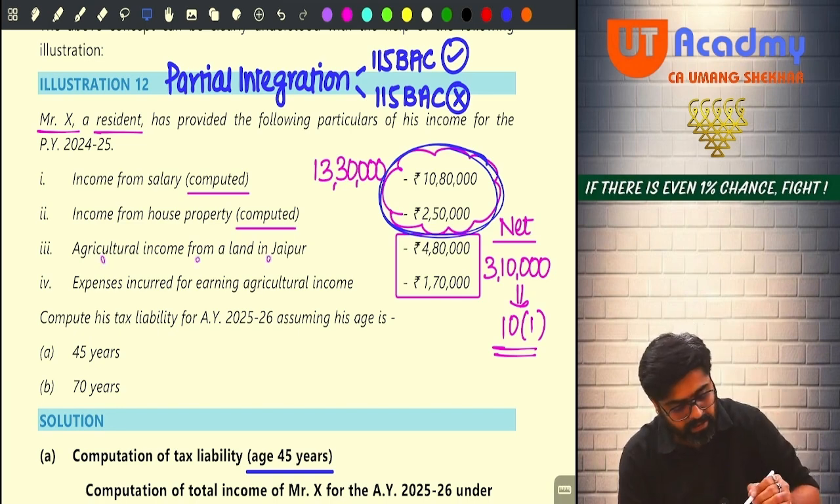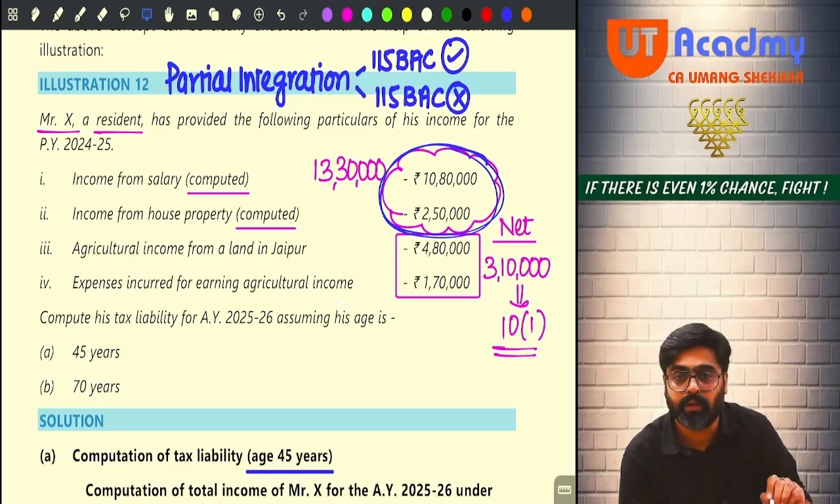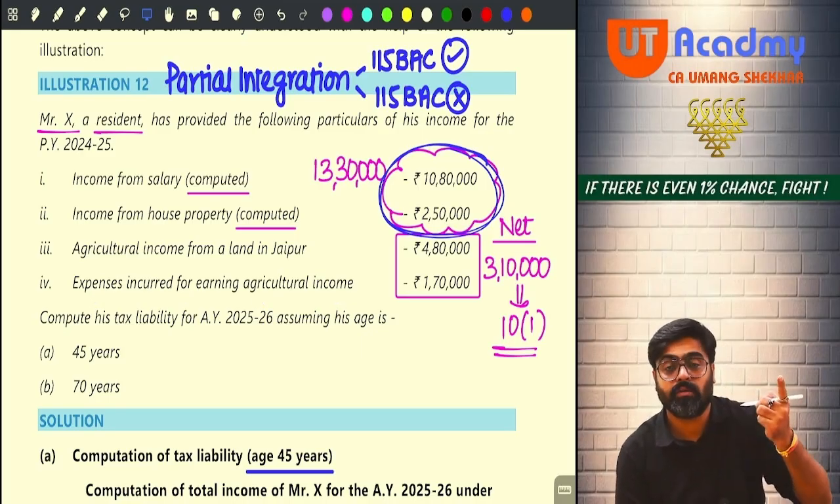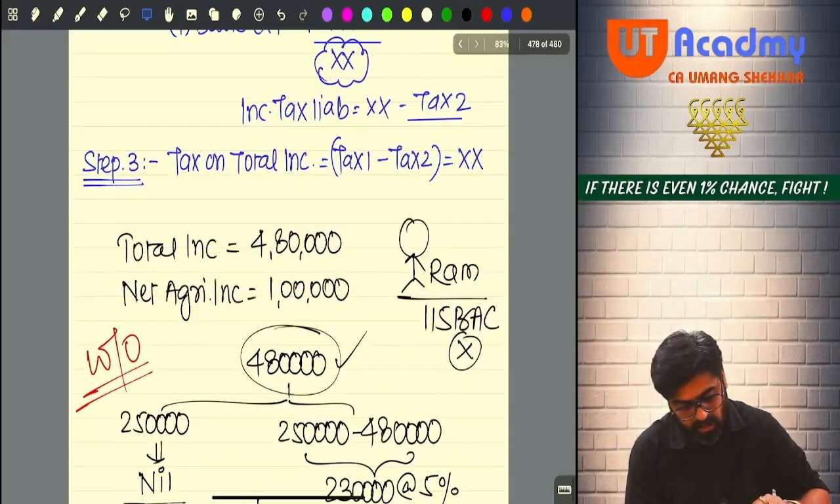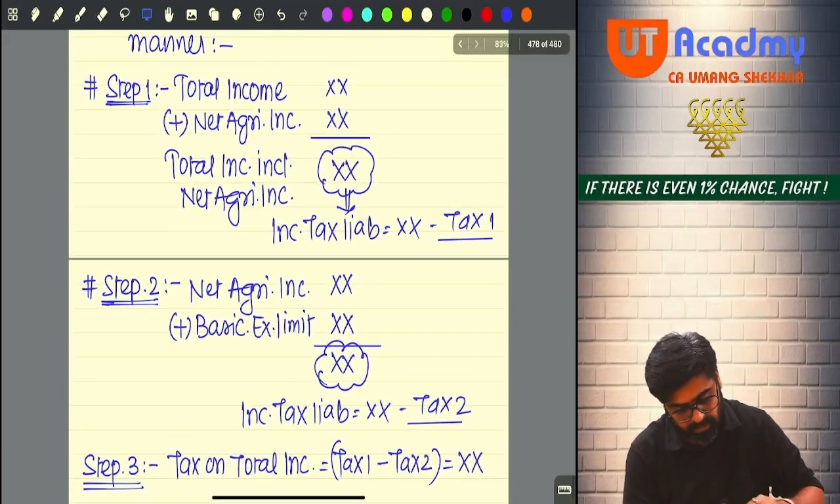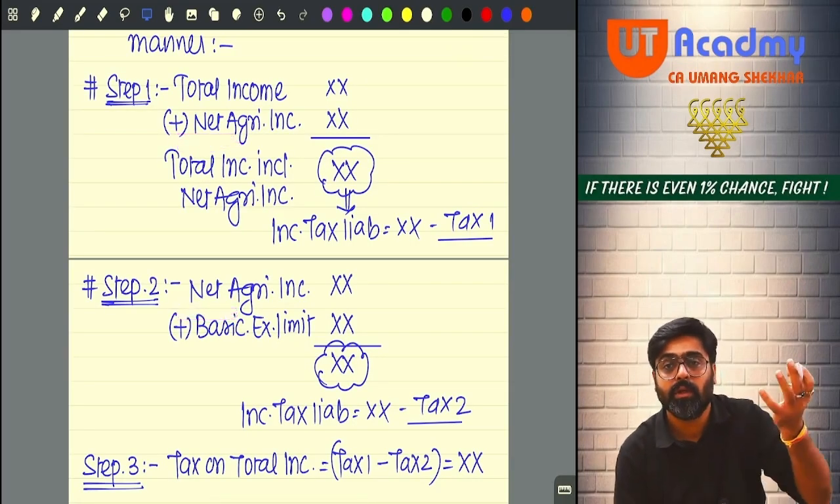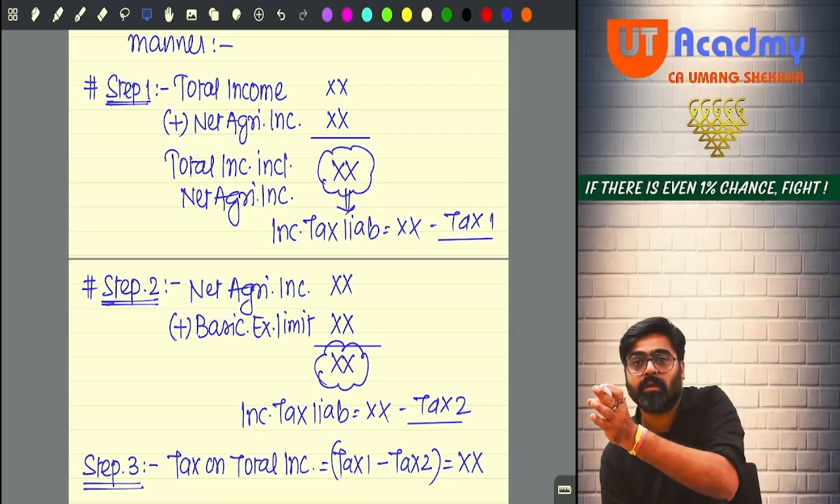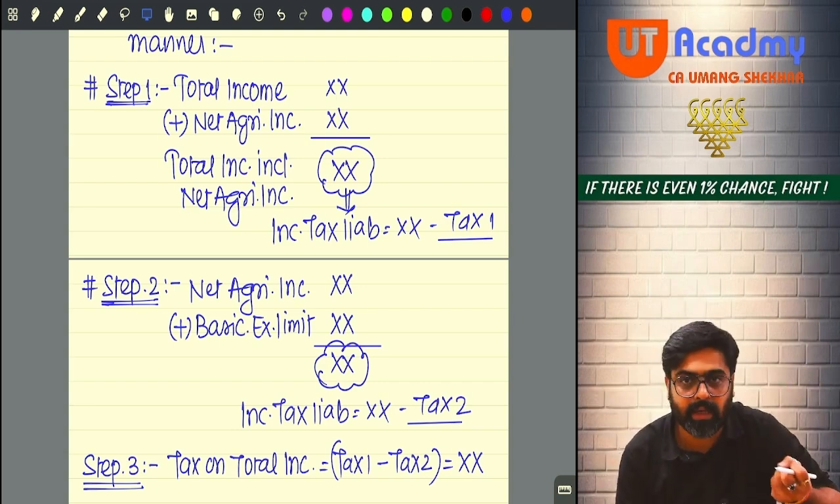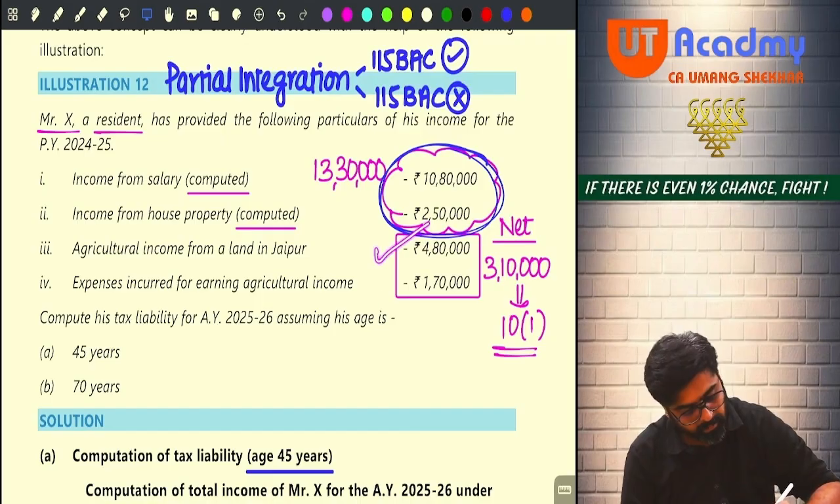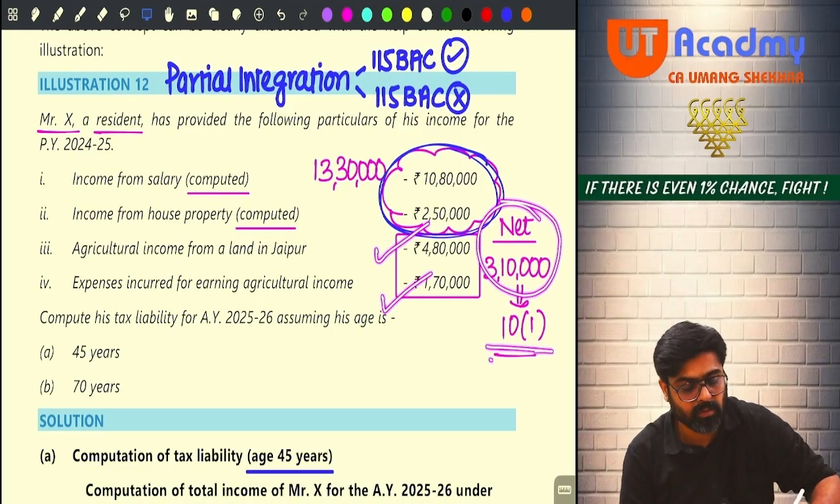Now, agriculture income from land in Jaipur is 480, and expenses incurred for earning agriculture income are 1,70,000. See, we always consider net agricultural income. You would have seen me, I have not written agricultural income only. I have written net agriculture income everywhere. Please pay attention. Net agriculture income means the gross agriculture income minus expenses on agriculture. Net agriculture income will be exempt under 10(1). Yes or no? So net income will be how much? 480 minus 170. This is your net agriculture income which will be exempt under 10(1).